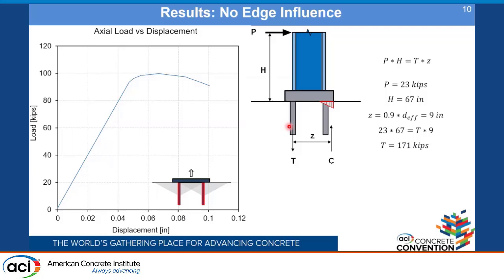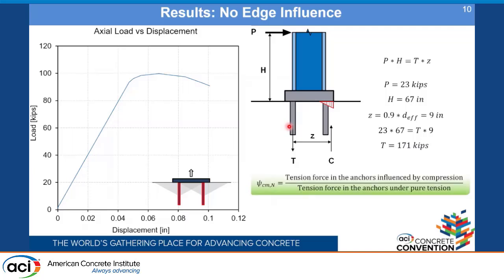So the psi CMN factor in this case will be the ratio of the tension force in the anchors, which is influenced by the compression, to the tension force in the anchors which are under pure tension. So in this case, the psi CMN factor comes out to be 1.7.